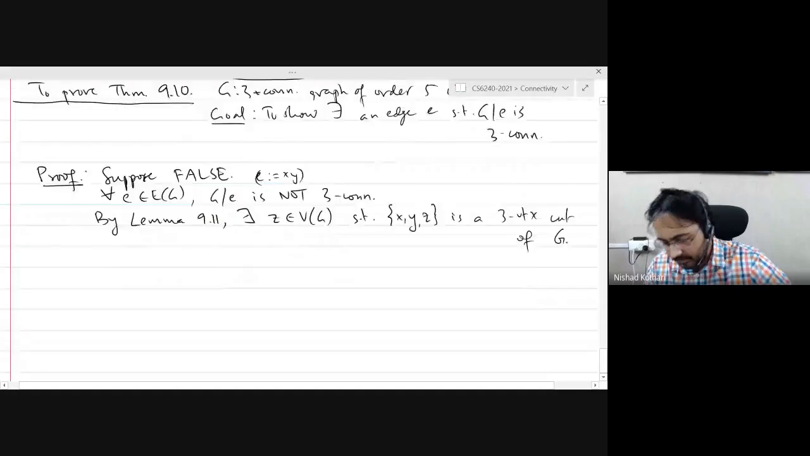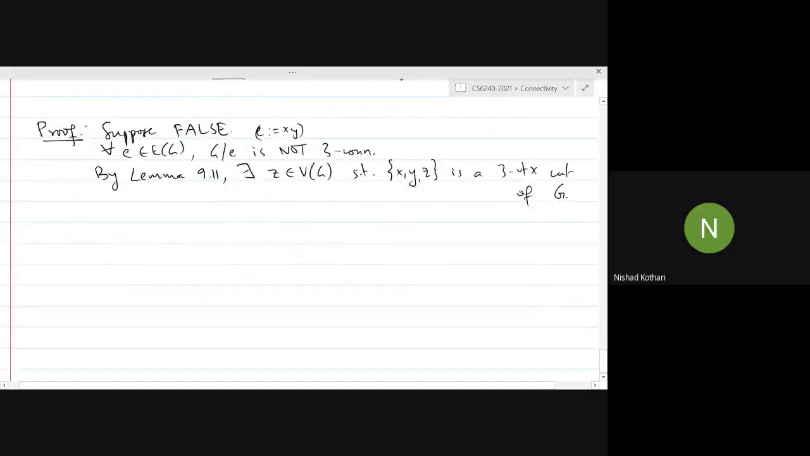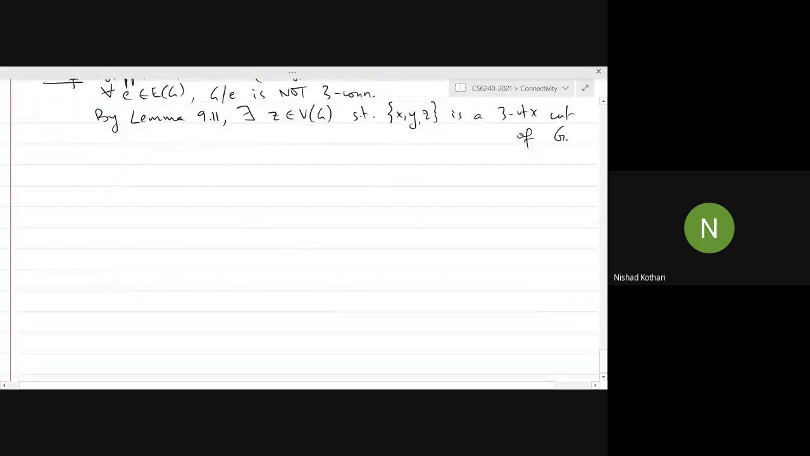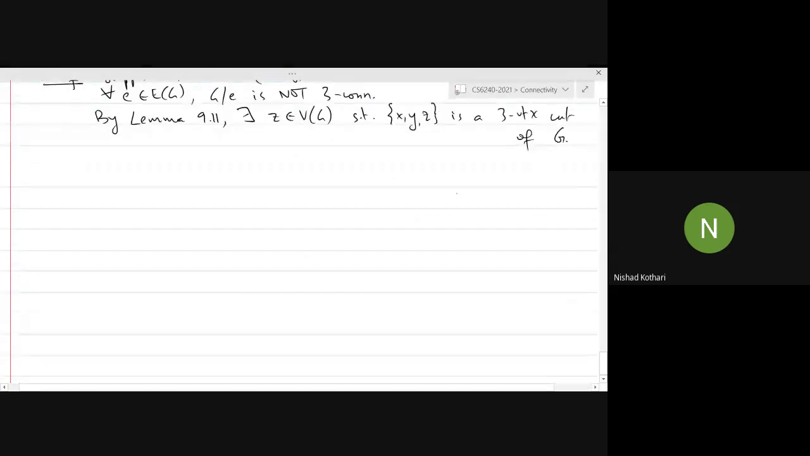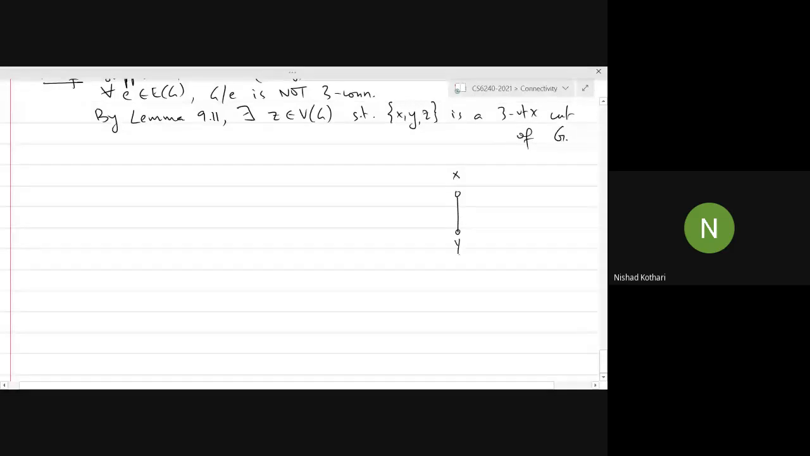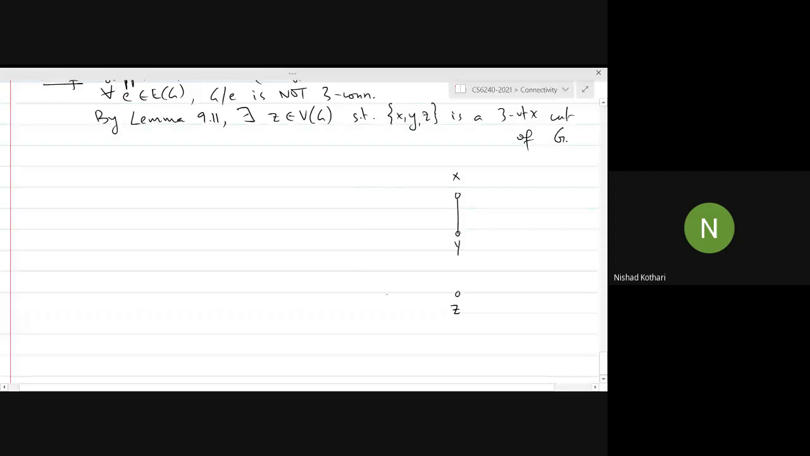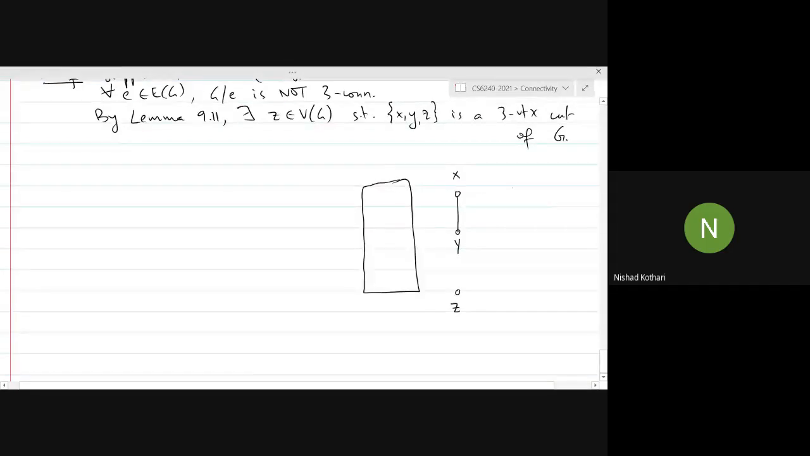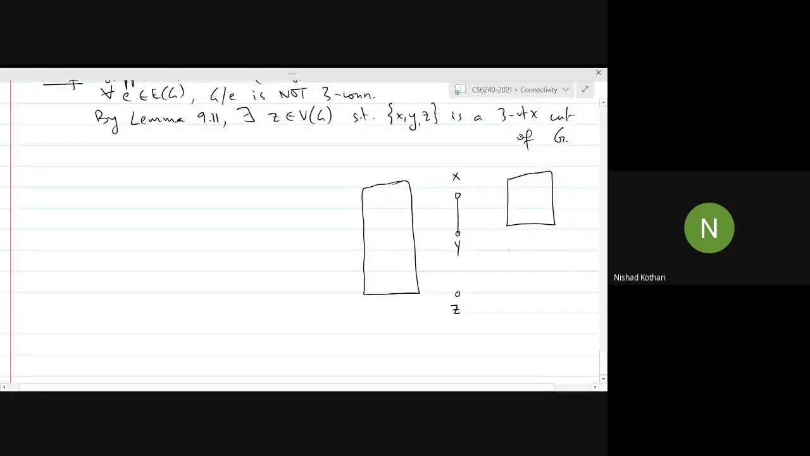Let me make a slightly more general drawing now that we need to do something more sophisticated. So this is the situation, X, Y, Z, and we get a bunch of components. Let us suppose we get some 3 components when we delete these 3 vertices. And all the edges of the graph are either in one of these components or they look like this.